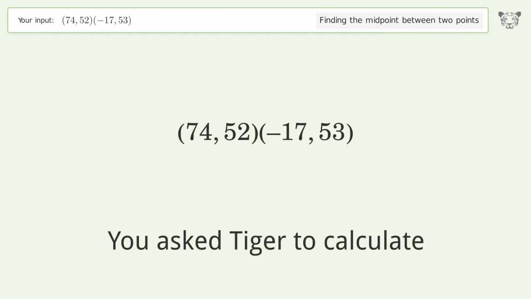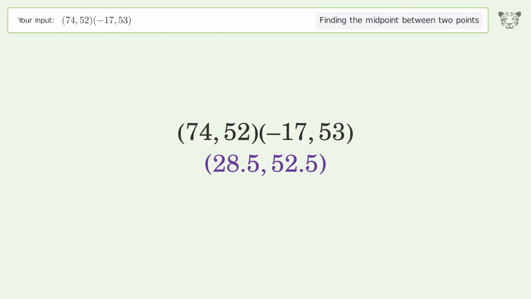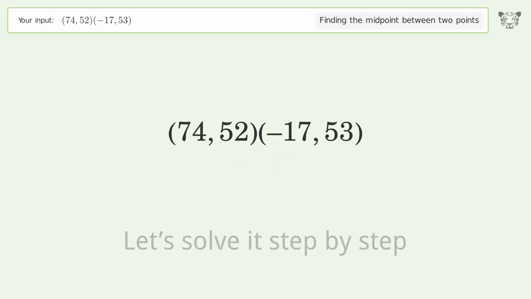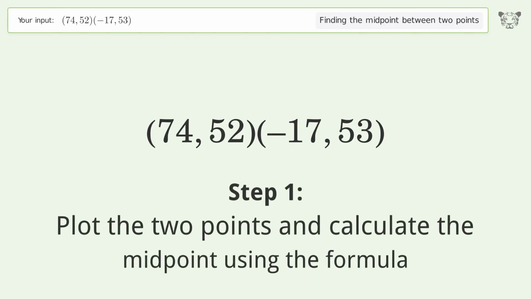You ask Tiger to calculate. This deals with finding the midpoint between 2 points. The midpoint between the 2 points is 28.5, 52.5. Let's solve it step by step. Plot the 2 points and calculate the midpoint using the formula.